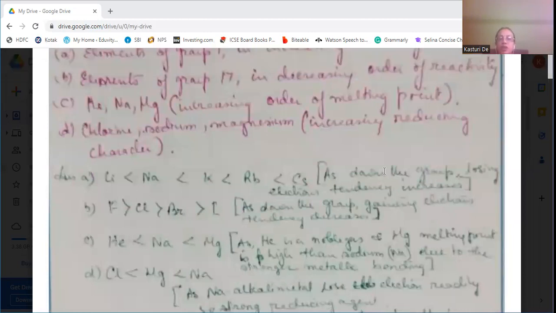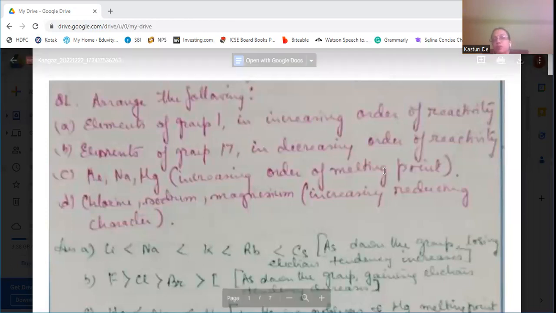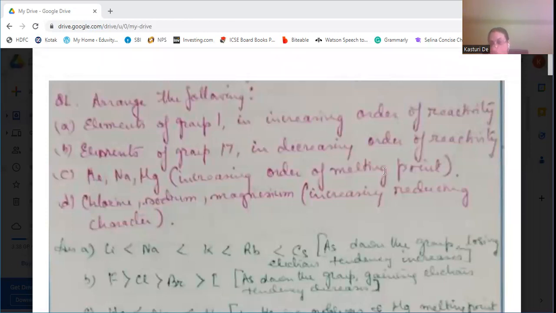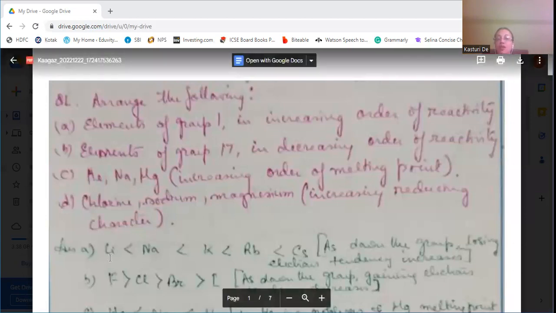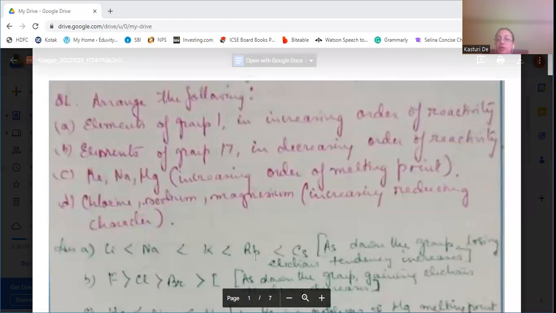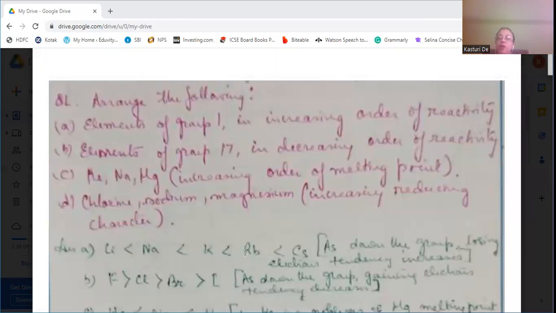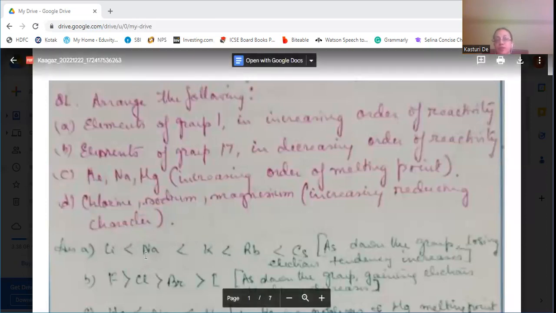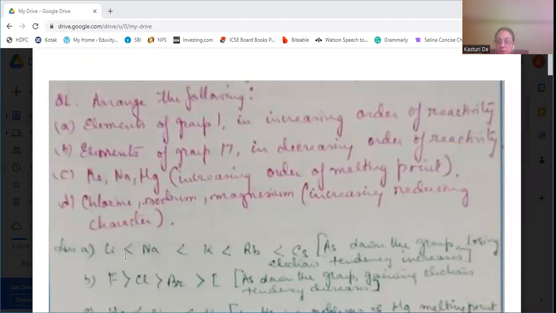The first question is elements of group 1. We know lithium, sodium, potassium, rubidium, and cesium are all the elements in group 1. If we arrange them in the increasing order of reactivity, as we go down the group, their reactivity increases. So cesium will be more reactive than rubidium, rubidium more reactive than potassium, potassium more reactive than sodium, and sodium more reactive than lithium.